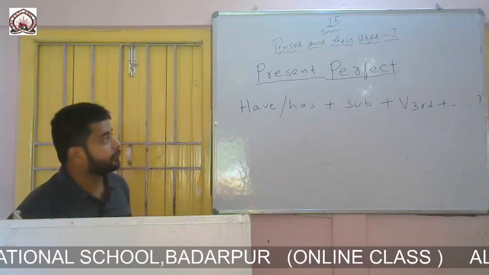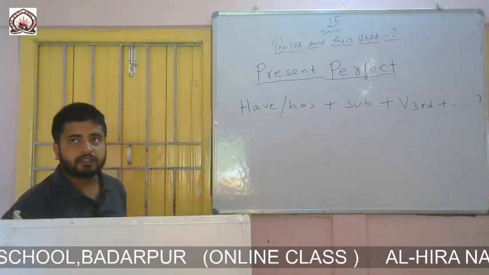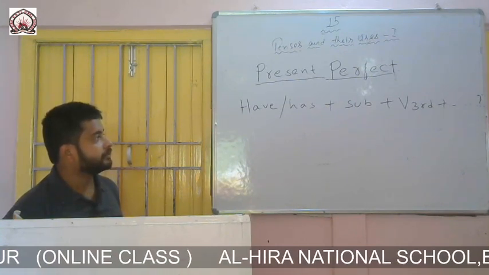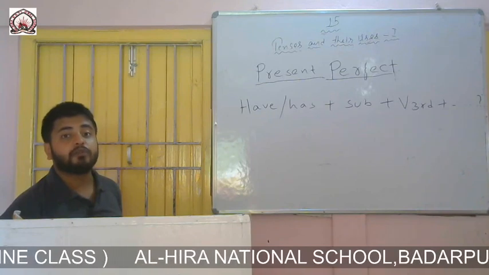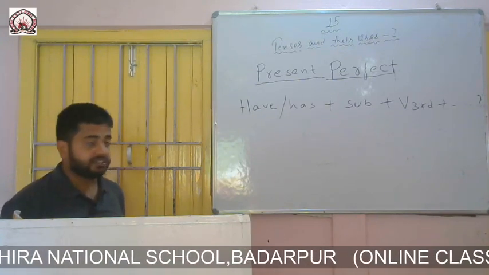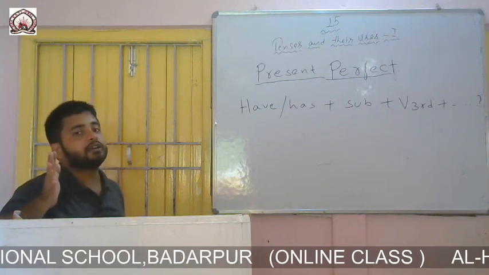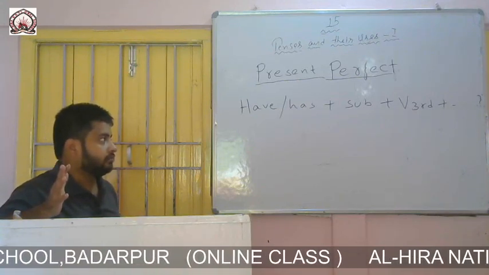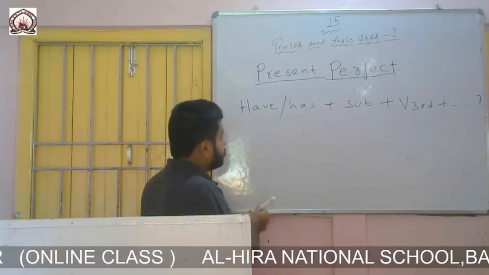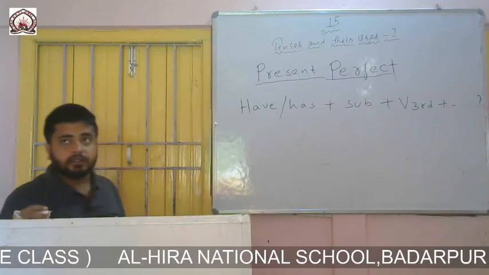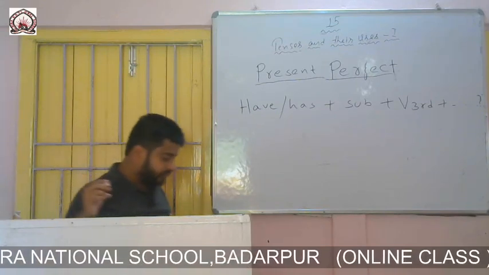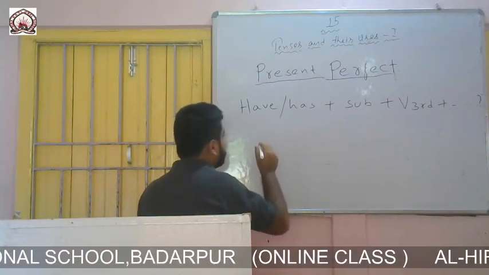Please see the formation of present perfect interrogative. It is have or has plus subject plus third form of the verb plus rest part of the sentences. Then at the end there will be a question mark. So let me explain the formation of present perfect interrogative with a few examples. Please look at the board.